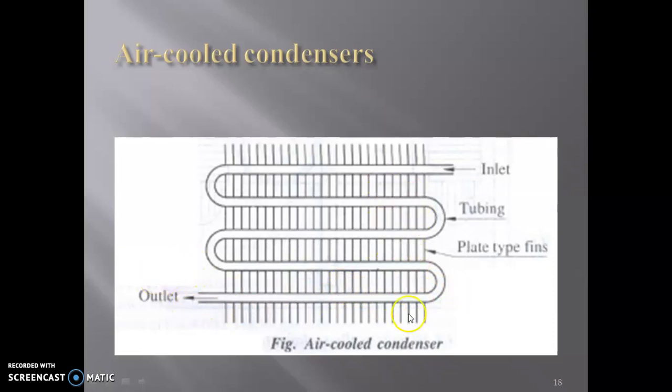And these are the plate type fins. Basically here heat is removed with the help of air.